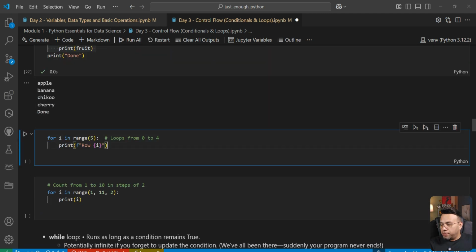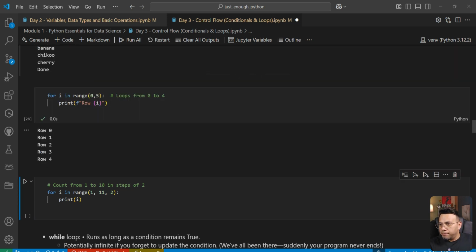Let's move to the next example where now we are looping through a range of numbers, not a list. So this range is actually a built-in class within Python. It is used to generate a range of sequential numbers. And when we say range 5, we basically are saying 0 to 5. But when it's 0, we don't need to specify it. If we say this, it's still a right statement, it will still work. If we take out this 0, it still works. So you don't need to specify 0.